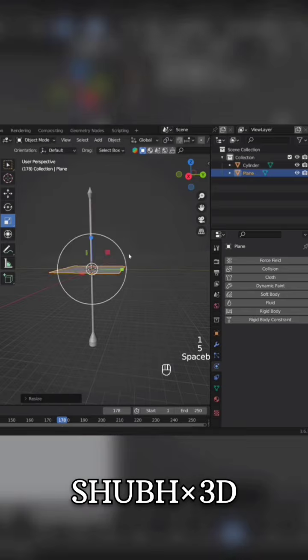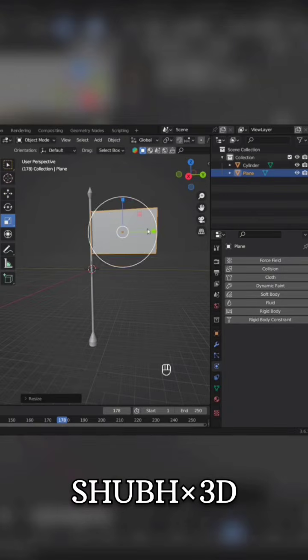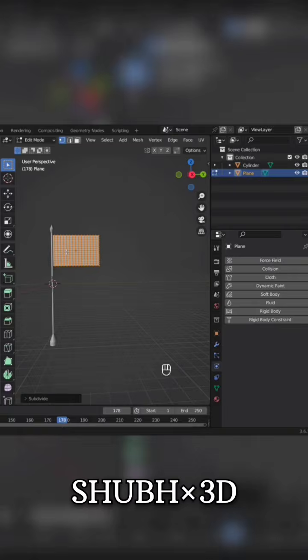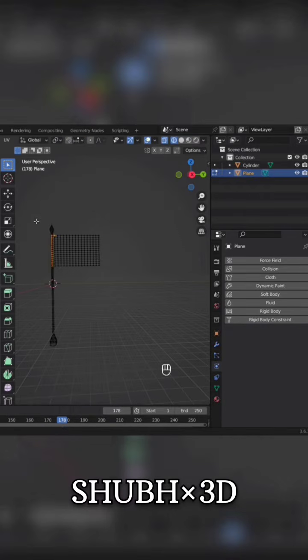Add a plane. Subdivide it, select the points, and assign them a vertex group.